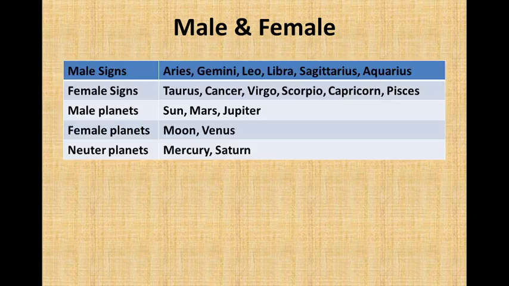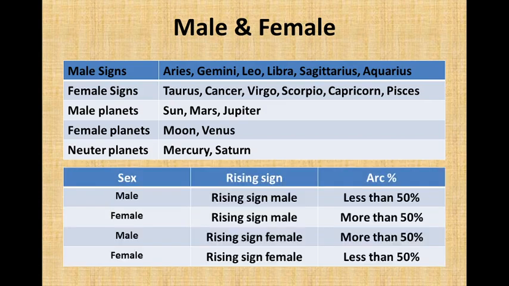Male and female. Male signs are Aries, Gemini, Leo, Libra, Sagittarius, and Aquarius. Female signs are Taurus, Cancer, Virgo, Scorpio, Capricorn, and Pisces. Male planets are Sun, Mars, and Jupiter. Female planets are Moon and Venus. And planets that do not have any gender are Mercury and Saturn.